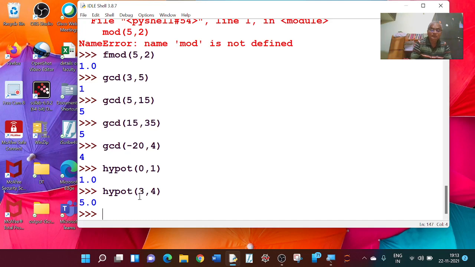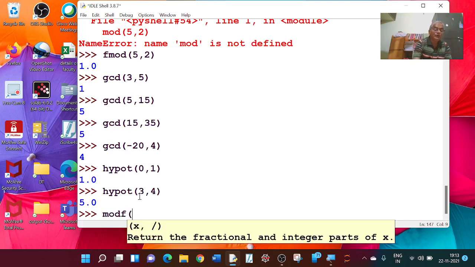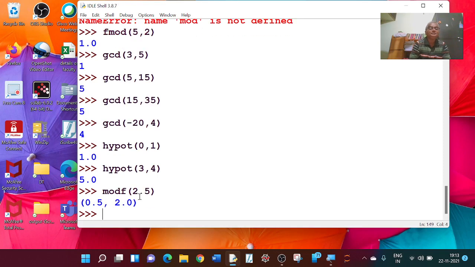Now let me try one more command, modf of 2.5. What does this give? This is 0.5 and 2. It is giving modf. It is giving some answer.